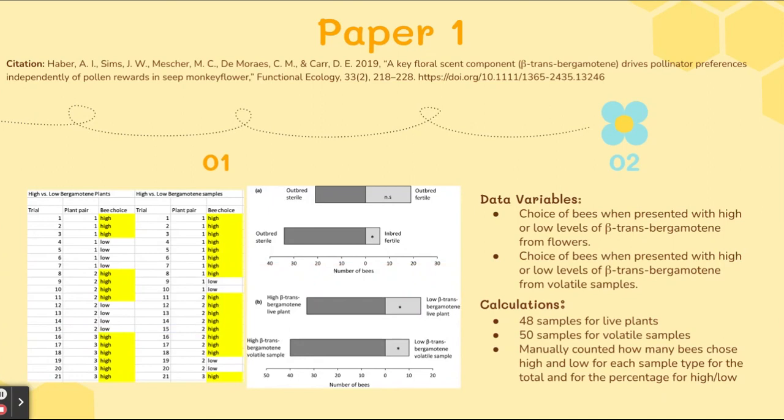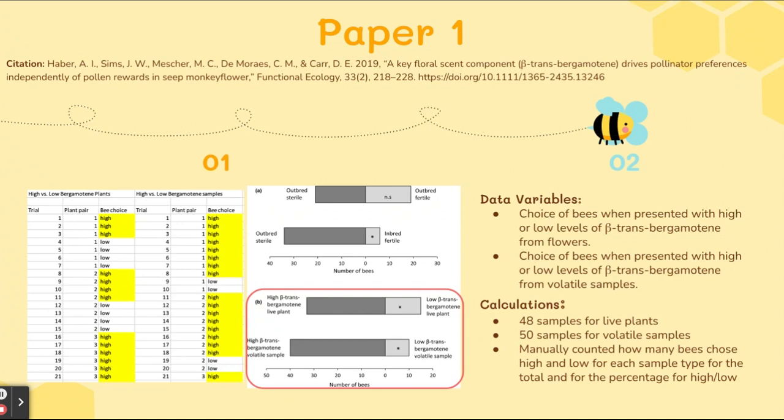So this is paper 1. The left shows the Excel of the data set as well as the figure from the article itself. The data extrapolated from this article comes from this figure, which shows choice of bees when presented with high or low levels of beta trans-bergamotene from flowers, and the choice of bees when presented with high or low levels of the volatile from volatile samples, where flowers represent fertile flowers while volatile samples represent sterile flowers.